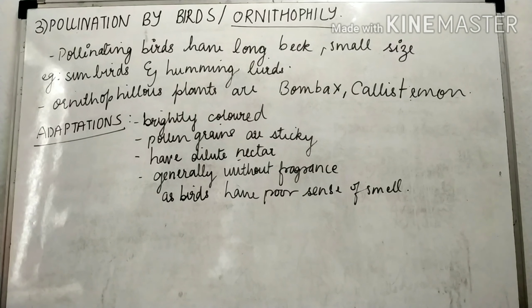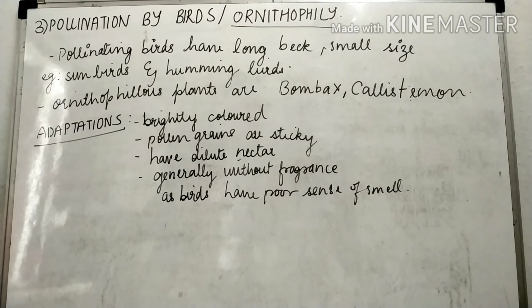Now, the best examples of pollinating birds are sunbirds and hummingbirds. You have to remember that pollinating birds are sunbirds and hummingbirds. And ornithophilous plants are Bombax and Callistemon. You have to remember the examples. And pollinating birds have special features: they have a long beak and they have a small size.